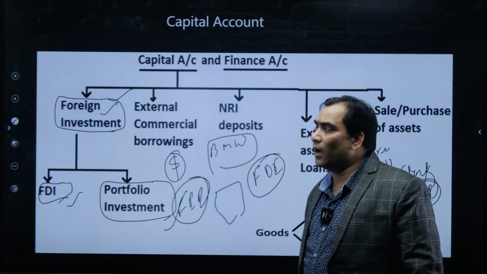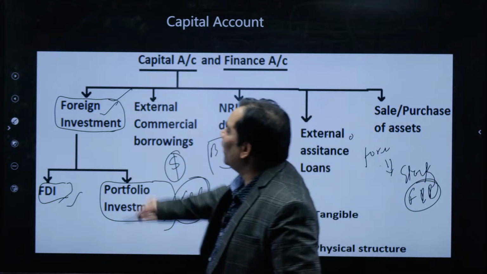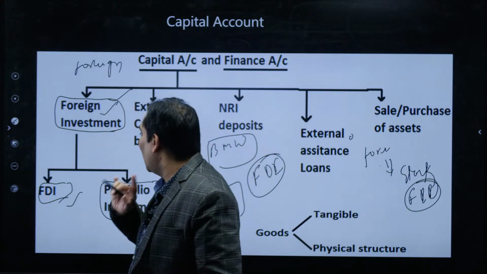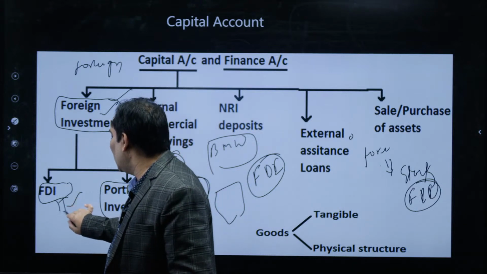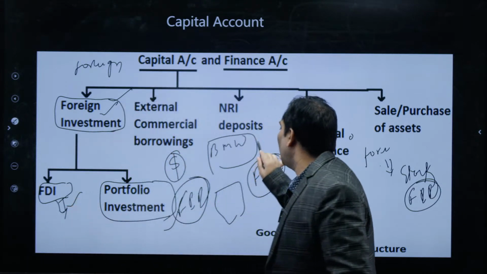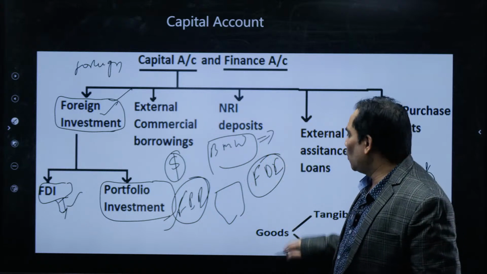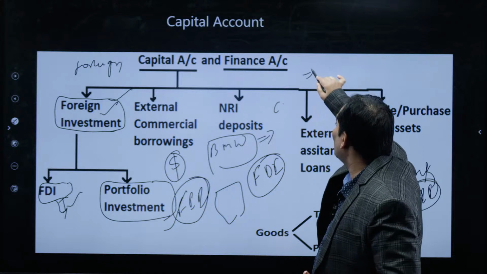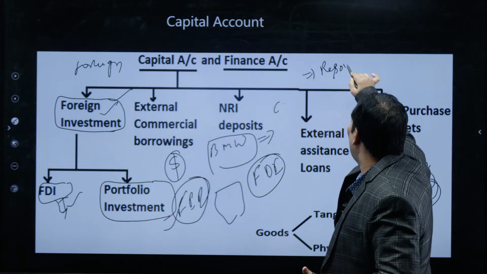The other component of capital account. When foreign investment comes into India, how does it increase the liability? If it comes in the form of FDI, BMW is going to install their plant, so definitely we get that resource, we get more capital.